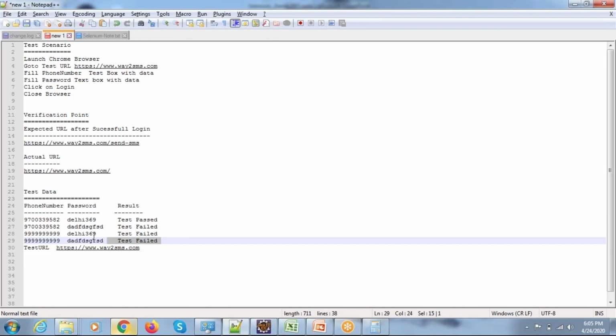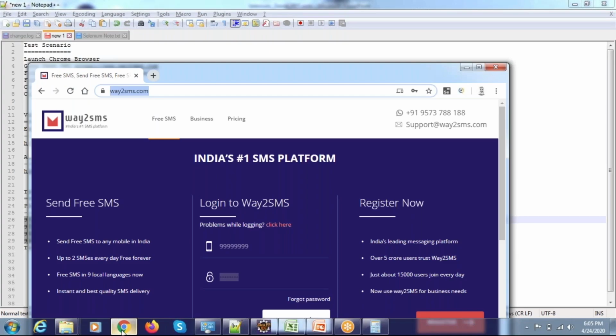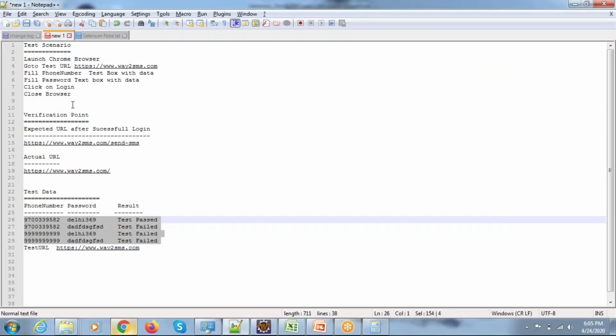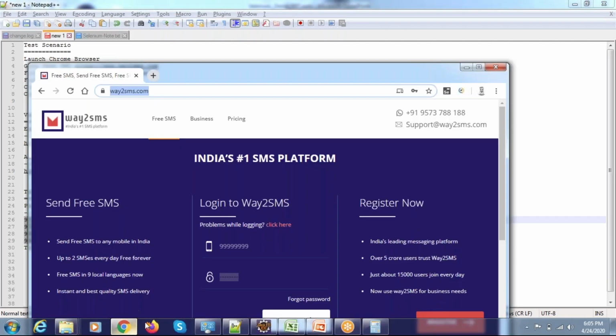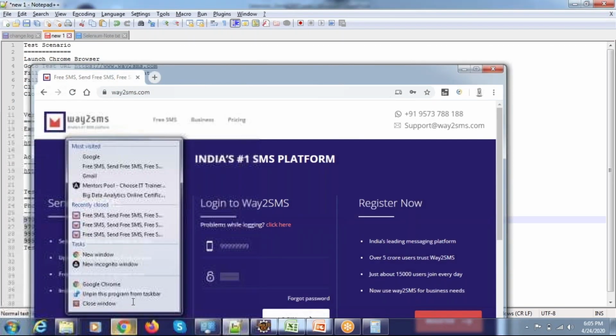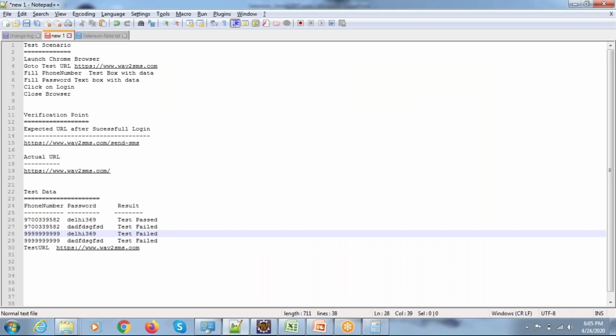Suppose we have 4 rows of data. So for the four sets of data, we launched the browser 4 times, manually filled the text boxes 4 times, manually clicked on the buttons, and manually closed the browser 4 times. Yes or no? As well, you need to verify the URL of the page to make sure that login is successful or not. Here we are placing the verification point as this expected URL. So this is how we have done the manual testing. Side by side, when you're doing this manual testing, you're going to update the result.